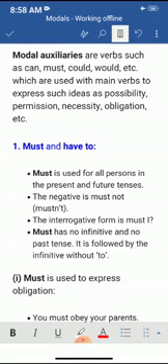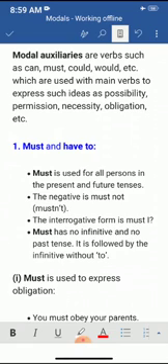In this video, we will discuss modals exercises, how we can use modals. Modal auxiliaries are verbs such as can, must, could, would, etc., which are used with main verbs to express such ideas as possibility, permission, necessity, obligation, etc.